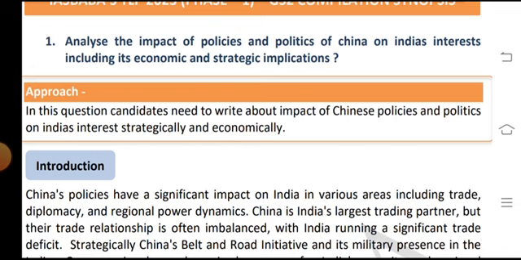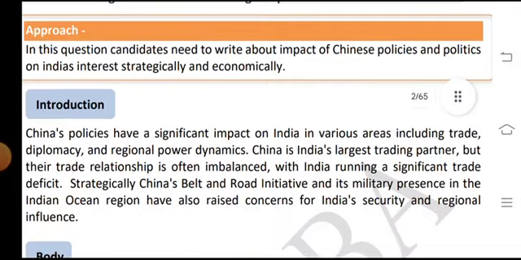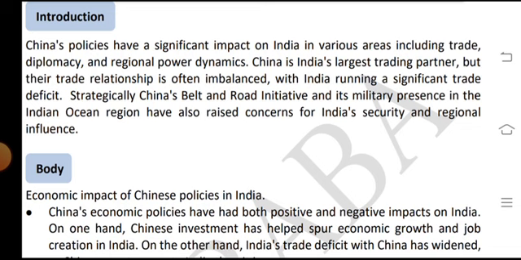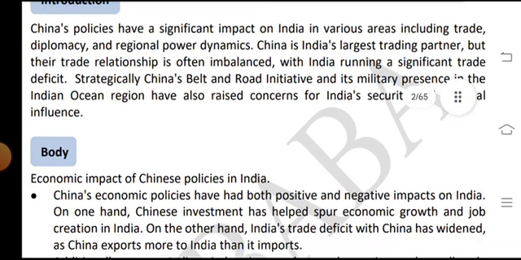Analyze the impact of the political and economic policies of China on India, including the economic and strategic implications. Approach: in this question, the candidate needs to write about the importance of the Chinese policies and their political, strategic and economic implications for India. Chinese policies have a significant impact on India in various areas, including trade, diplomacy and regional power dynamics.